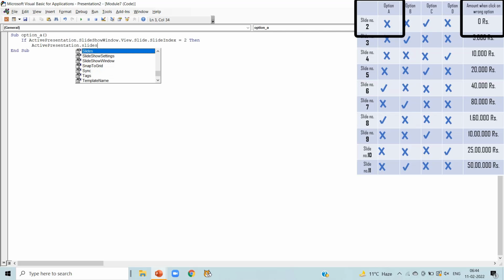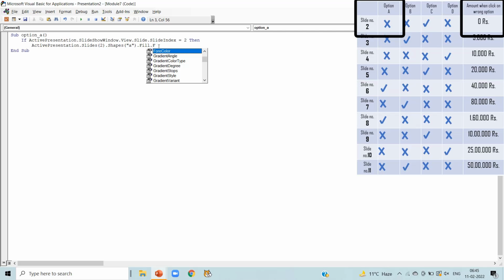Dot slides 2 dot shapes A in bracket and in inverted commas dot fill dot forecolor dot RGB is equal to RGB 206, 21 and 2.